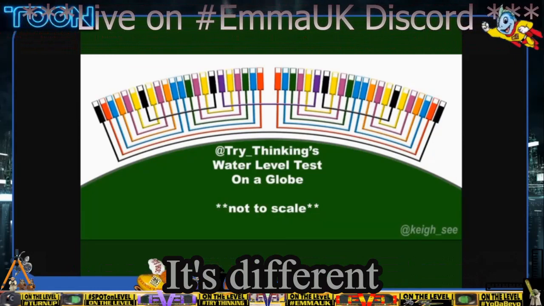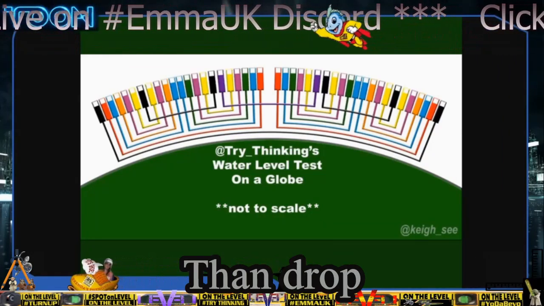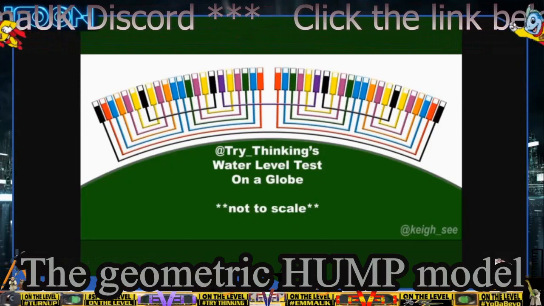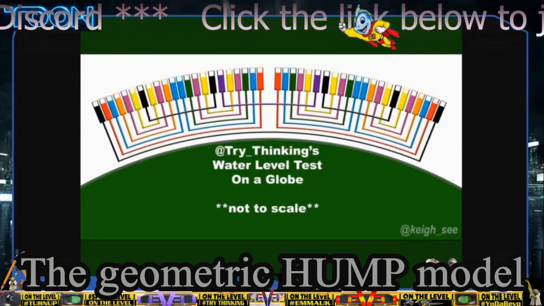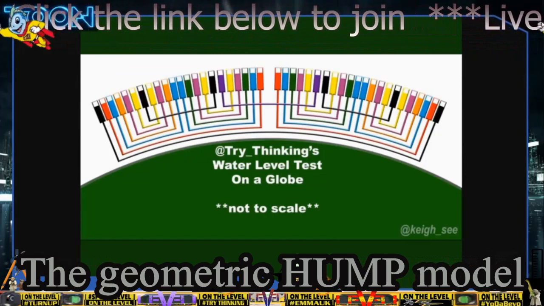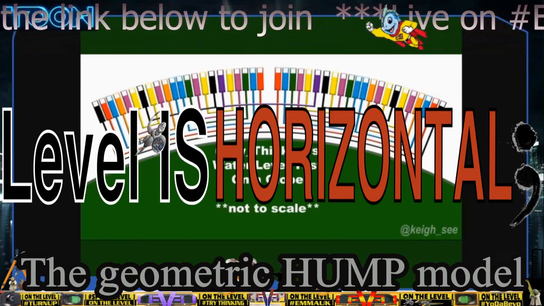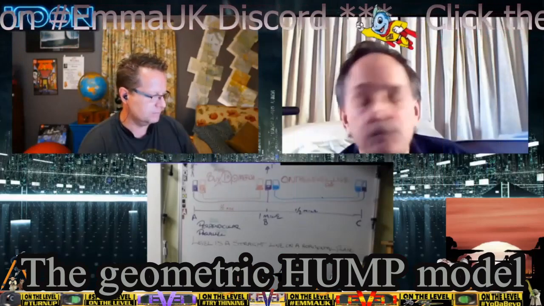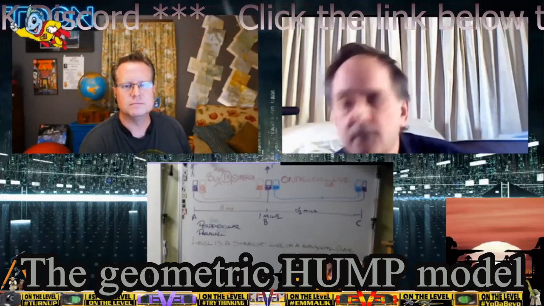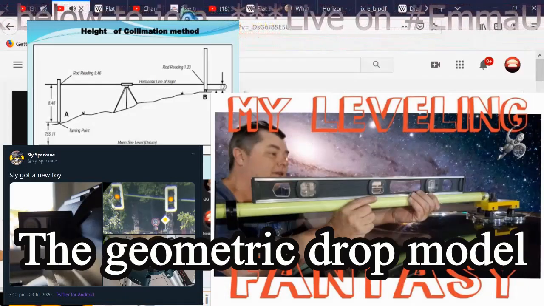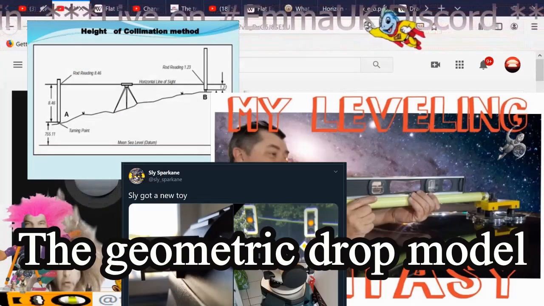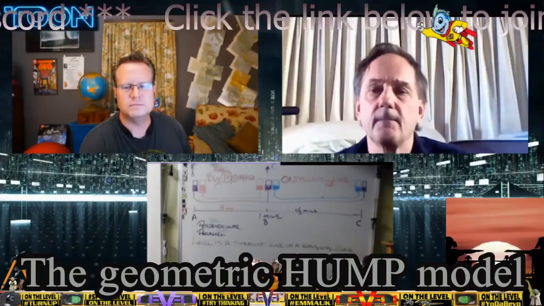Are you sure? Have you seen all of those at different water levels? Have you seen that those are water levels, all the different colours? I will clarify again. I am sure that that is the globe prediction. Have you heard Jesse Kozlowski say that the water level will drop away from horizontal at a certain rate? The level surface drops down from the horizontal plane at a rate of 8 inches times the distance in miles squared.